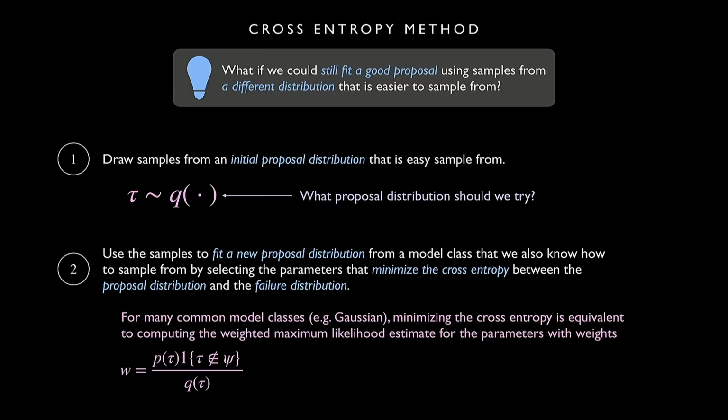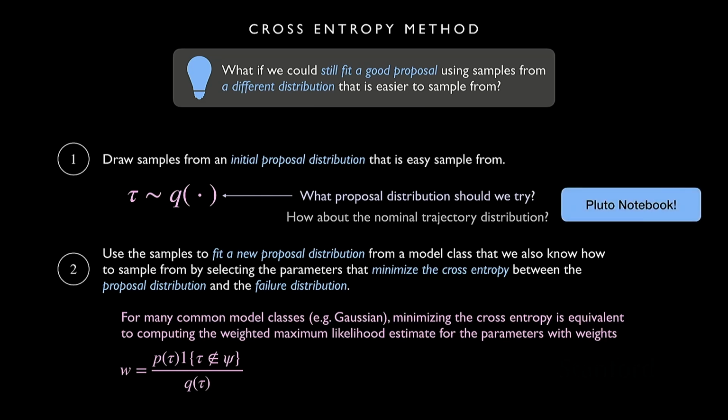Gaussian? Yeah, okay. Specifically, a Gaussian happens to be the nominal trajectory distribution for the simple system that we've been thinking about. So the nominal trajectory distribution, we know how to sample from it, we just do rollouts. And then we also know how to compute the density of it. We just multiply the probability of all the initial states and disturbances that we saw. Okay, so let's see what that looks like.